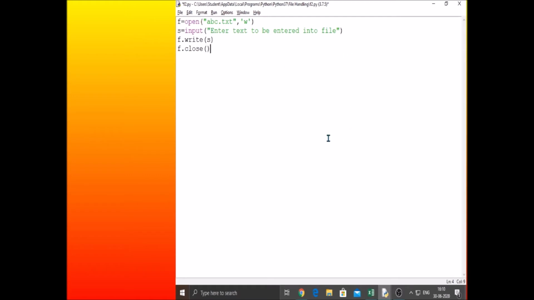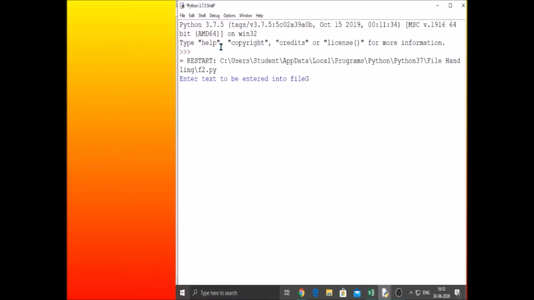Just like when you are typing in a Word document and the power goes off in between, it is not saved. In the same manner, unless the file is successfully closed, it is not written into the file. Or you can do a flush operation. Now let me execute and show you once again. File handling is fun.